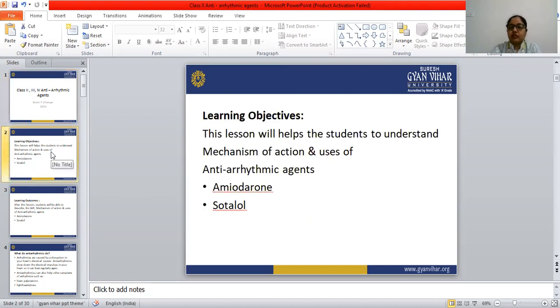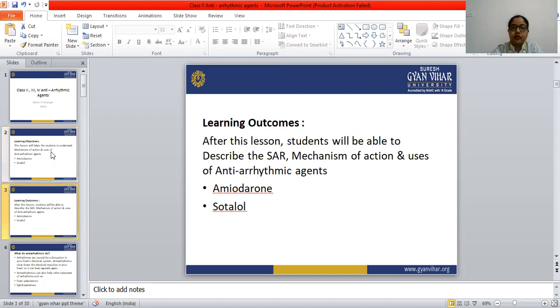The learning objective of this lesson is to help students understand the mechanism of action and the uses of antiarrhythmic agents, mainly amiodarone and sotalol. Learning outcomes: after this lesson, students will be able to describe the mechanism of action and the uses of antiarrhythmic agents such as amiodarone and sotalol.